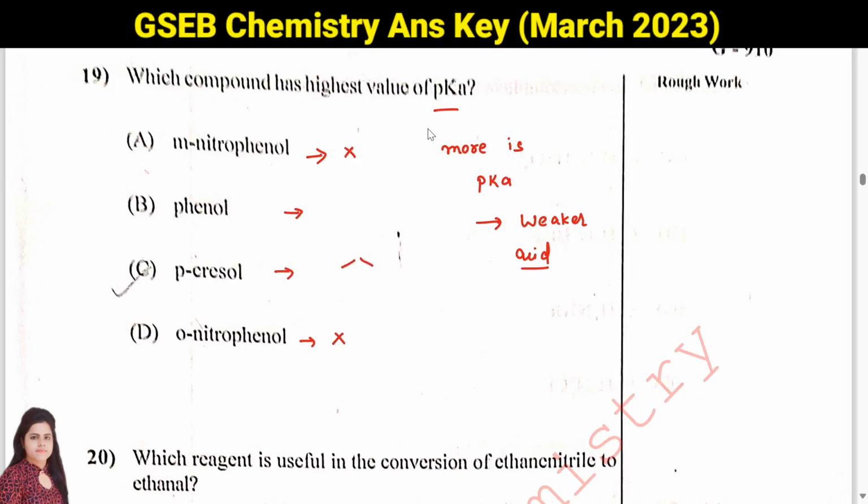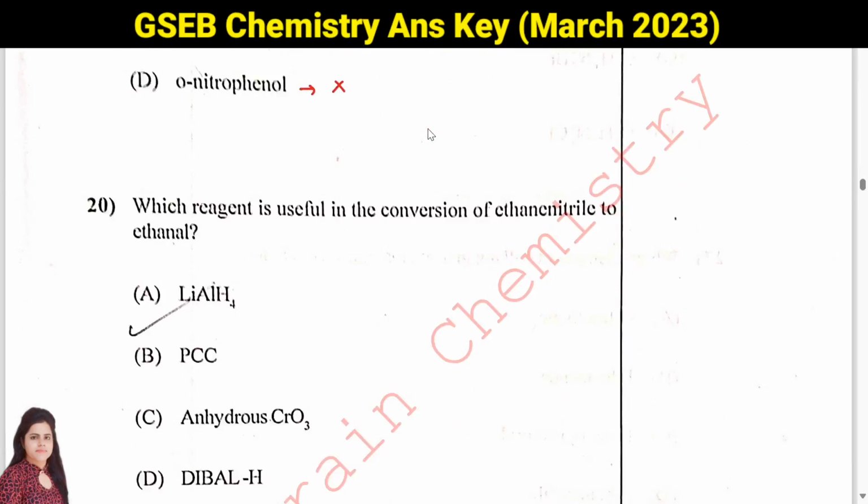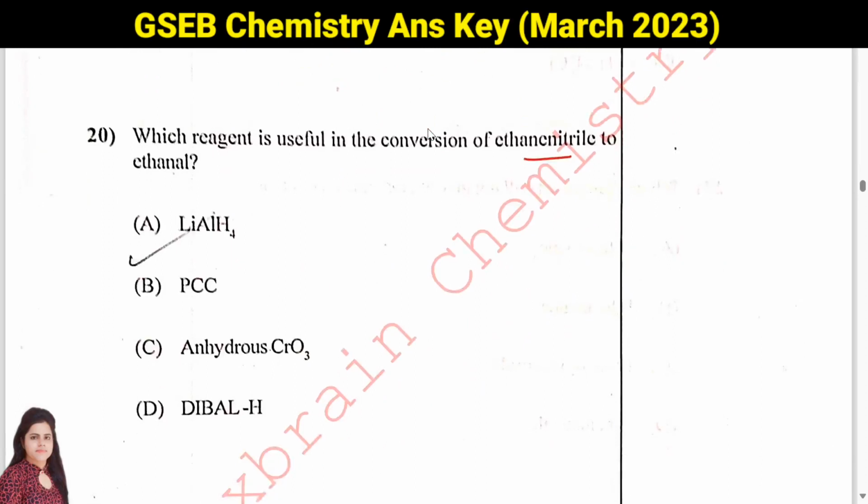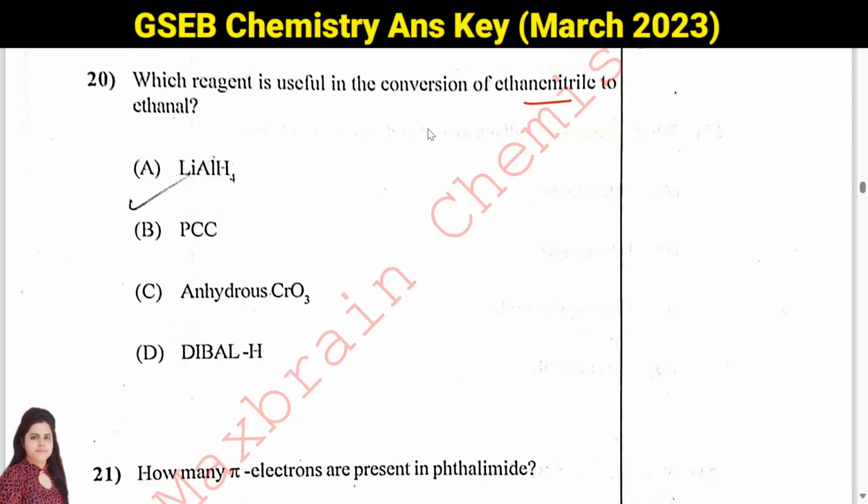So in cresol, we have one methyl group. In cresol, what do we have? We have methyl group. Methyl is an electron donating group. It will decrease the acidity. So this will be your appropriate answer. 19 answer will be C. Then question number 20. Which reagent is useful in the conversion of ethane nitrile to ethanol? So here we need some strong reducing agent. Answer will be A, LiAlH4.